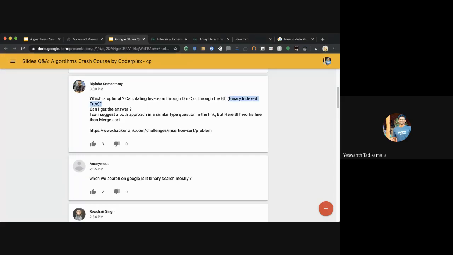What do you mean by binary index tree? These coding problems are at a different level. I don't know, we can have a discussion about this offline. I think this question's scope is not limited to this session. I can see you asking me for the answer in the chat also, but I'm not sure what a binary indexed tree is. And for inversion counting through divide and conquer, I need to dwell deeper into what this question is before I can make any comments. Maybe you can connect sometime offline and we can discuss.